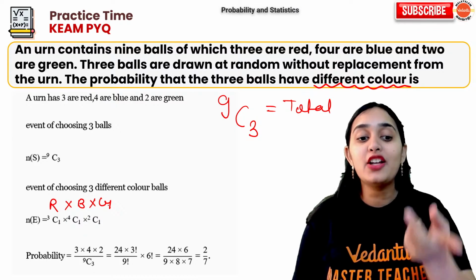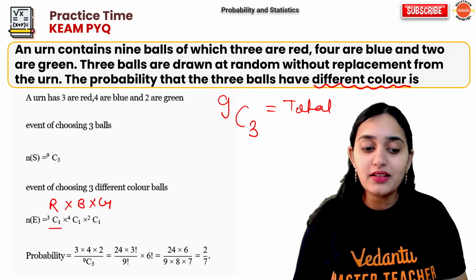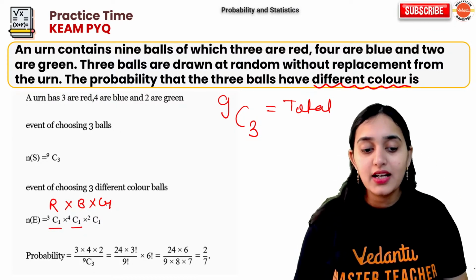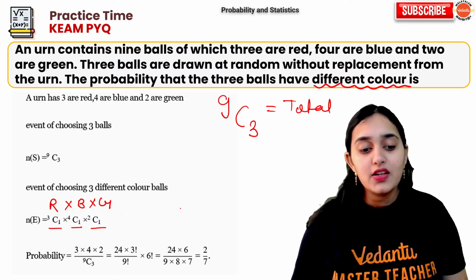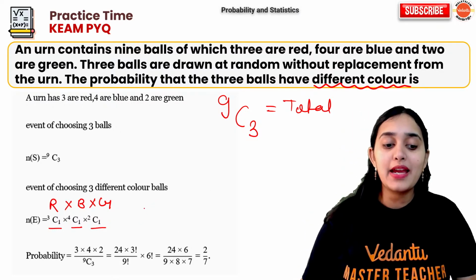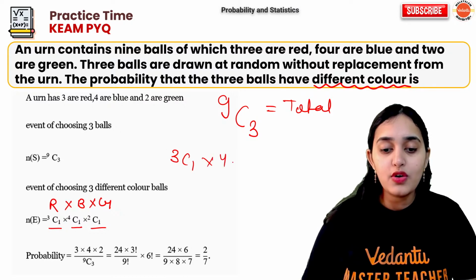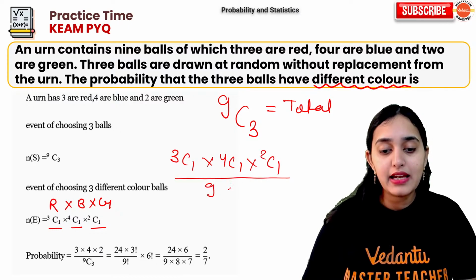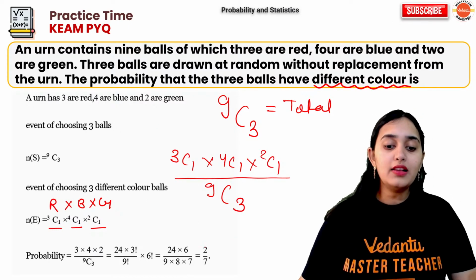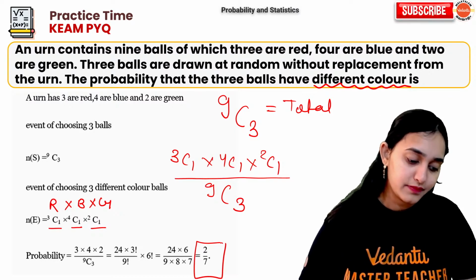What is the probability of getting a red ball? 3C1, blue ball 4C1, green ball 2C1. So from here I got my probability as 3C1 into 4C1 into 2C1 divided by 9C3. When you solve this, you will get 2 out of 7.